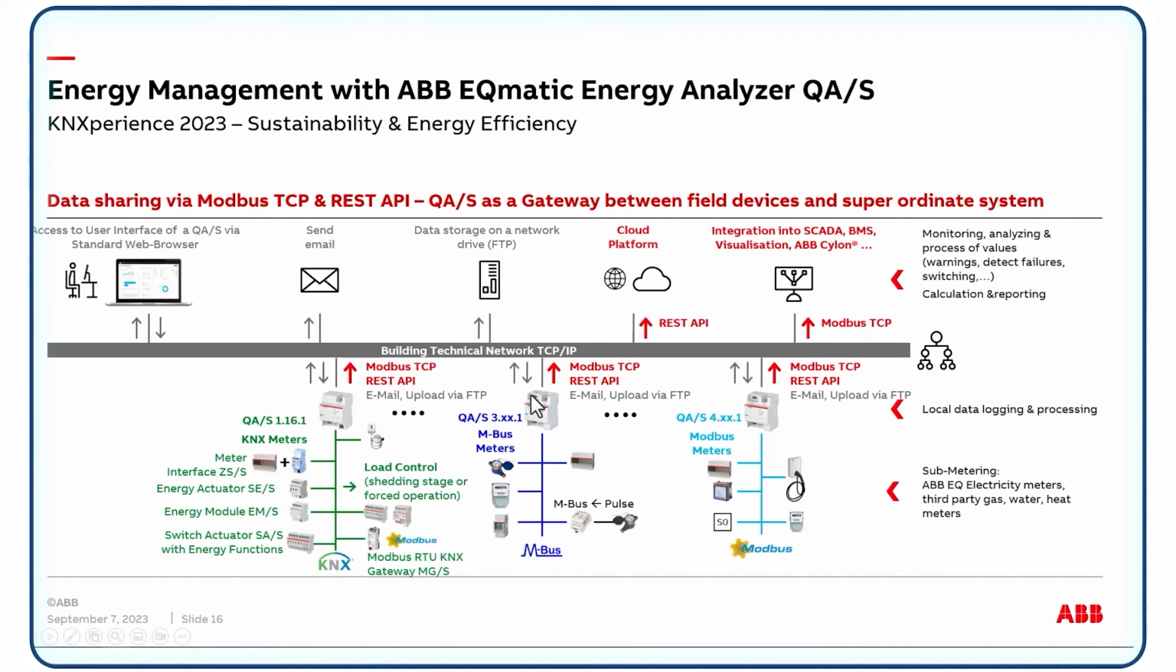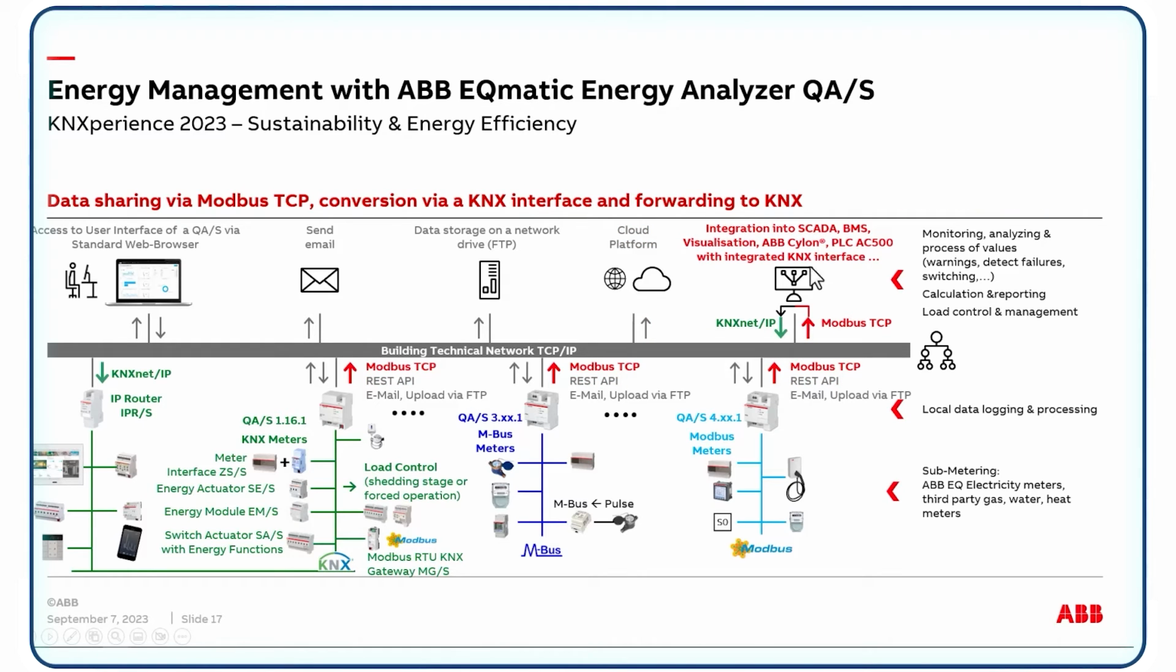All these 3 energy analyzers can also provide the data via REST API, forward the meter values to a cloud platform, and also provide meter values via Modbus TCP, this network IP protocol. So the KNX energy analyzer and the MBus and Modbus, all these 3 energy analyzers provide the data via Modbus TCP. And then on top, when we have a SCADA system, BMS, visualization, or our ABB silent devices, they can read out these Modbus TCP values and make them transparent, or we can do more monitoring or analyzing of these values.